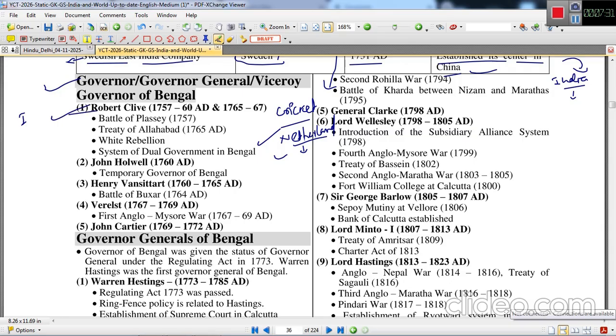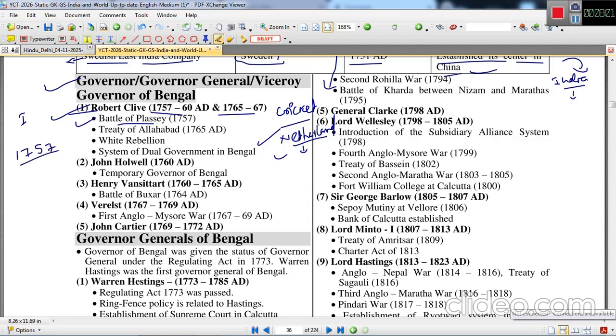First of all, we will discuss Robert Clive. Robert Clive ruled in India in two terms. The initial term was between 1757 and 1760 AD, and the next term was between 1765 and 1767 AD. The important event was the Battle of Plassey, which took place in 1757 at Plassey.